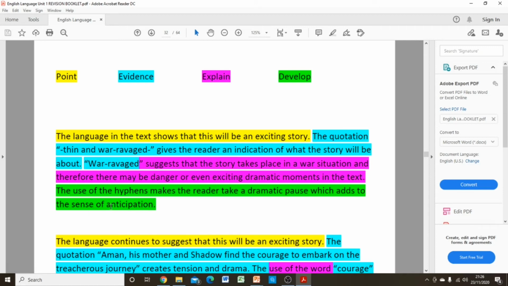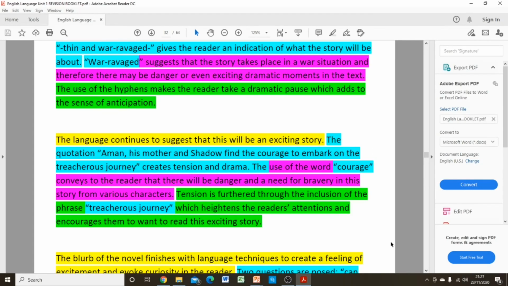Okay, so these sort of words, a sense of anticipation, dramatic, exciting, danger, are all answering the question of how the language is being used to create excitement here. Now you can see in the development, I haven't just left it to say that it's going to be dramatic and that's what's exciting about it. What you do with your development is you look at the quotation again and you pick out one part of it in particular that you could maybe draw a little bit more information from. And in this instance, I've gone on to explain why the hyphens have been included and why that is an appropriate way for the writer to show and create excitement.